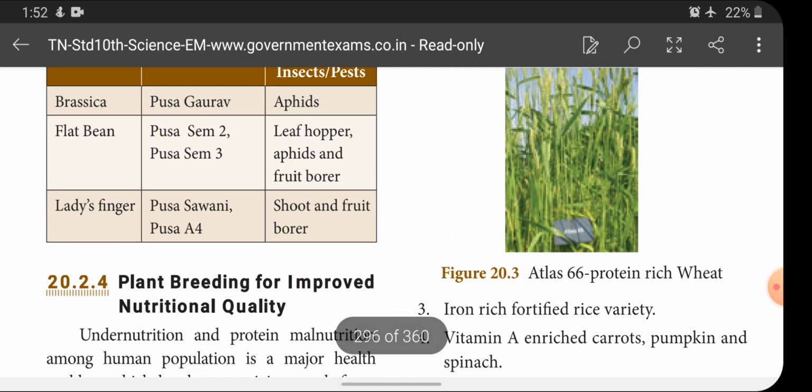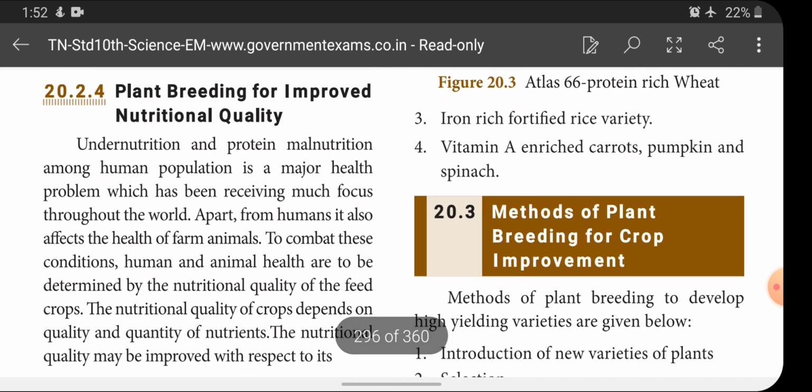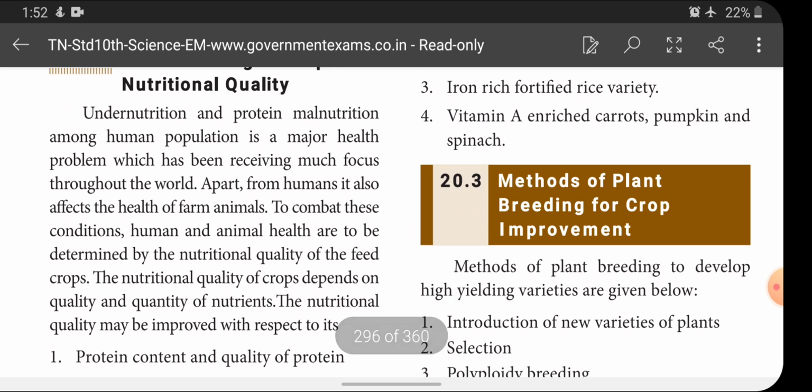Okay, so let's see once again. You know very well, undernutrition and protein malnutrition among the human population is a major health problem. Due to deficiency of nutrition, it may be protein deficiency, it may be some vitamin deficiency, or it may be some mineral deficiency. Due to this deficiency, there are some major health problems which have been receiving much focus throughout the world.